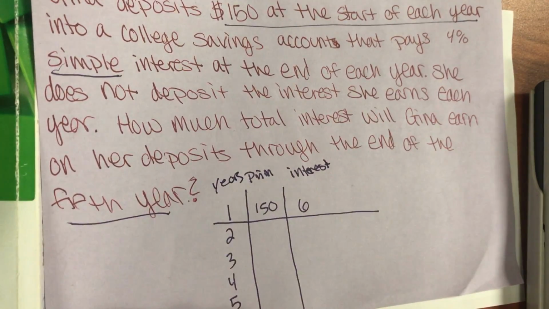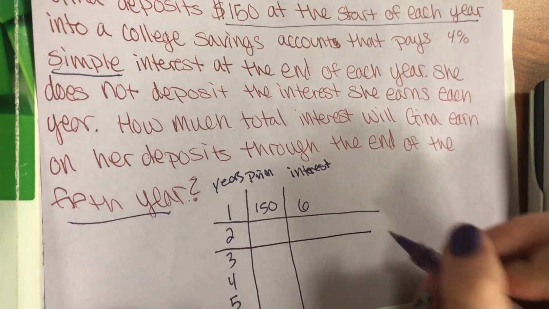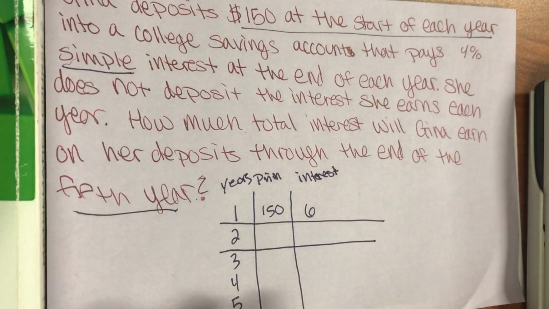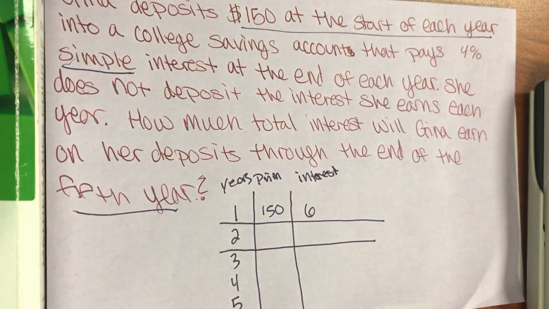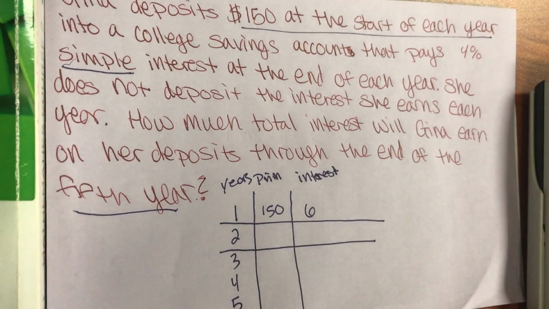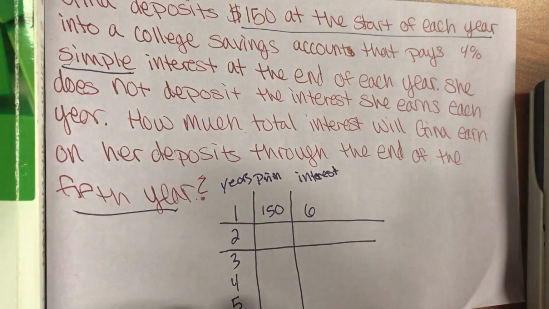Well, now at the start of the second year, how much money is going to be in her account? She's not adding the interest. However, at the start of each year, what does she do? She deposits $150. So how much is in her account in year 2? There should be $306. But she didn't add the interest, so it's $300.